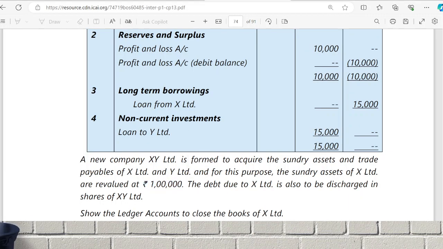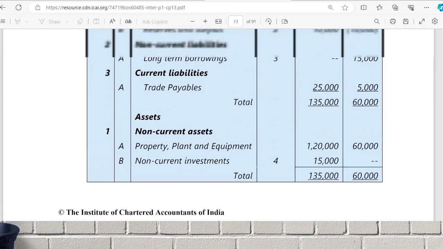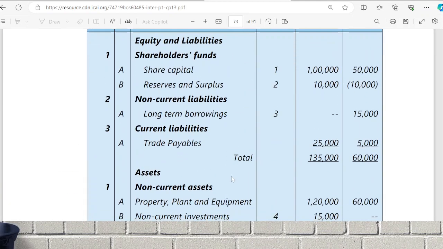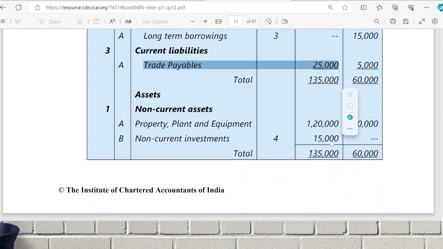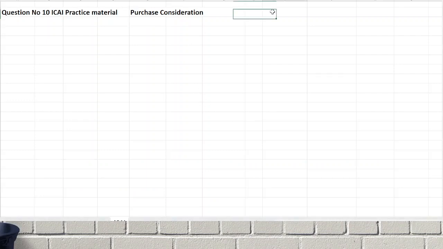Sundry assets are revalued at 1 lakh. So sundry assets, 1 lakh is given. Assets minus liability will give us the purchase consideration. Here there is only one liability. We are doing it in the books of which company? X Limited. Sundry assets means total assets, not PPE. How much have we revalued total assets? 1 lakh. So purchase consideration is sundry assets revalued at 1 lakh less liability.